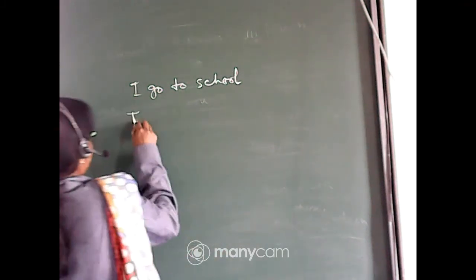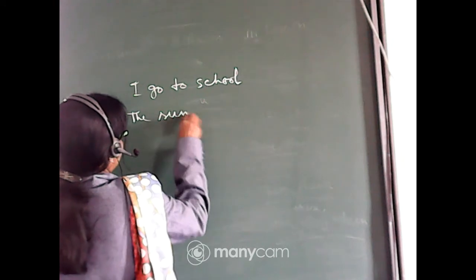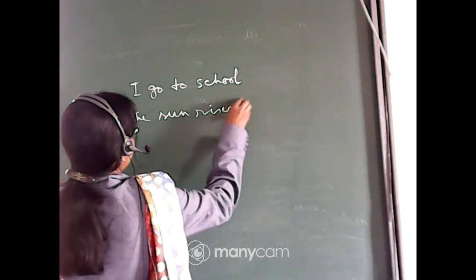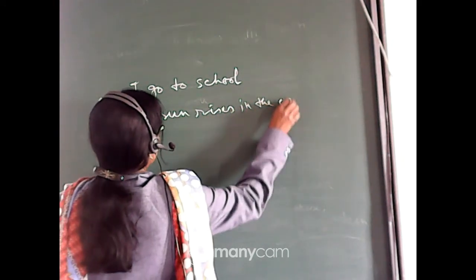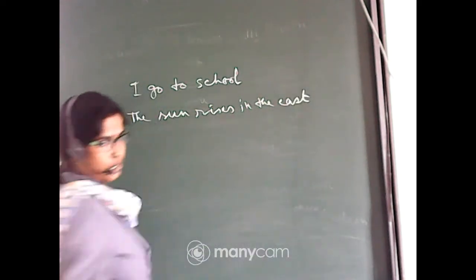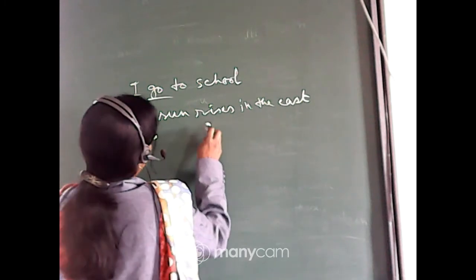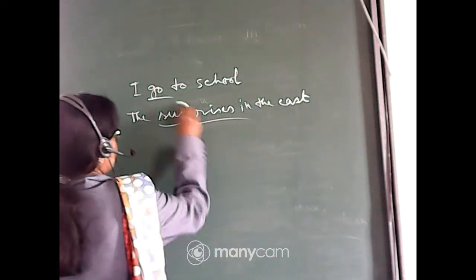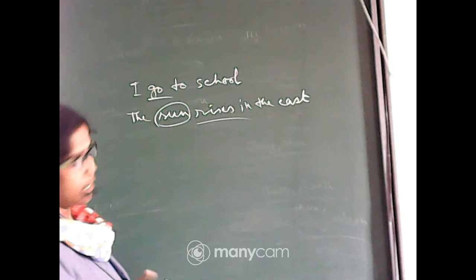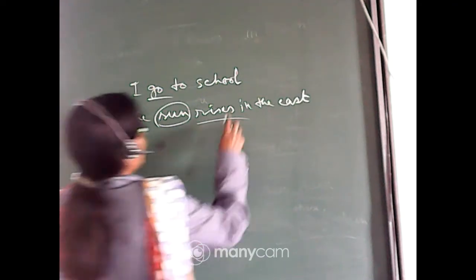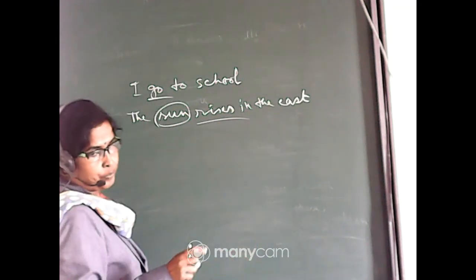The sun rises in the east. This is a permanent truth, an eternal truth. This sentence is simple present tense. Sun is third person singular number and the verb is in present form. That's why s is added with the main verb.